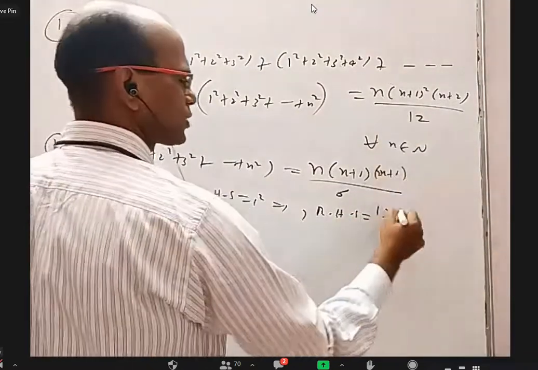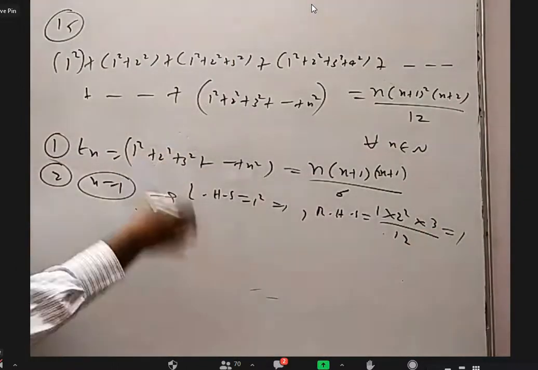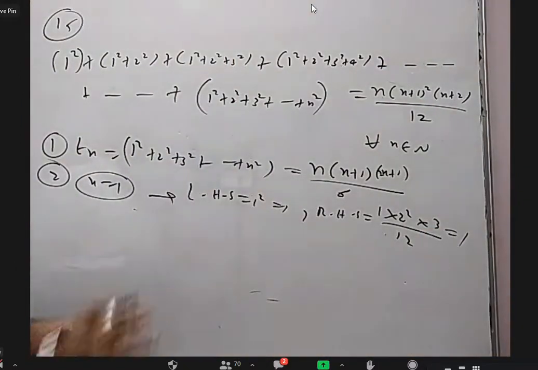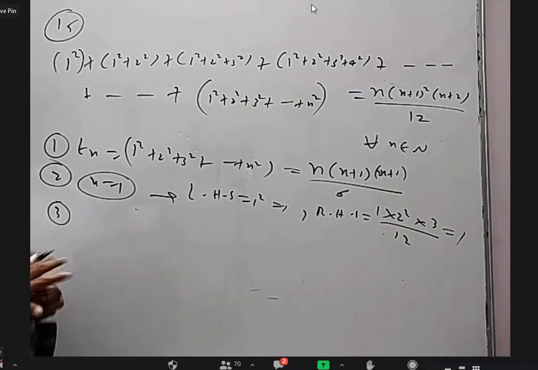1 into (1 plus 1) whole square is 2 square, and 1 plus 2 is 3, by 12, which is also 1. So LHS is 1 and RHS is also 1. So it is true for S of 1. Yes, S of 1 is true, P of 1 is true.